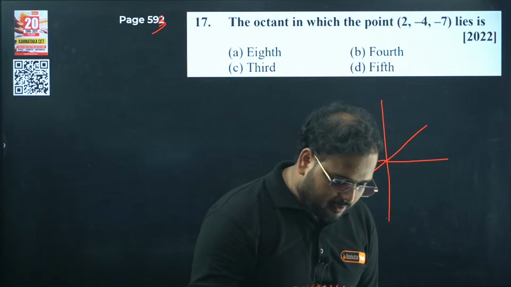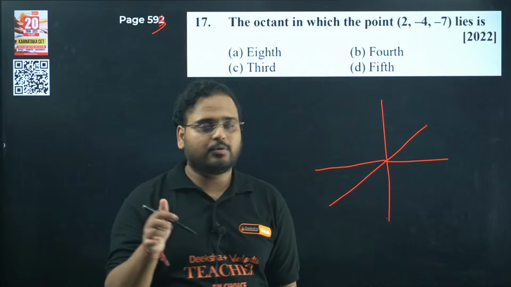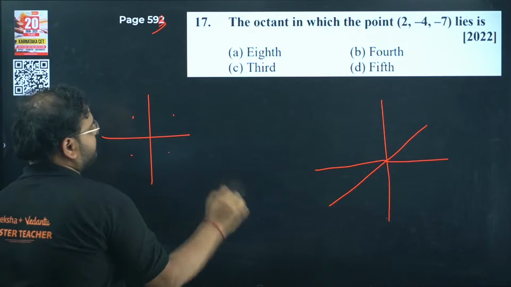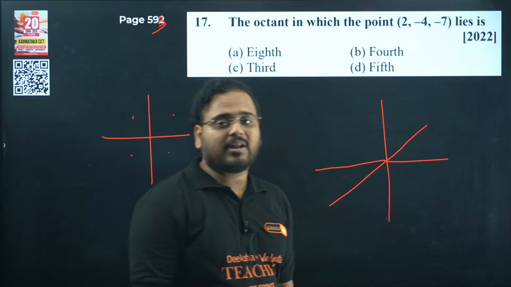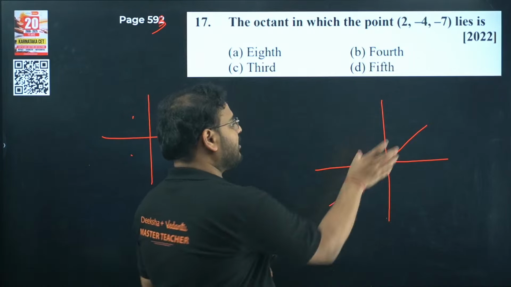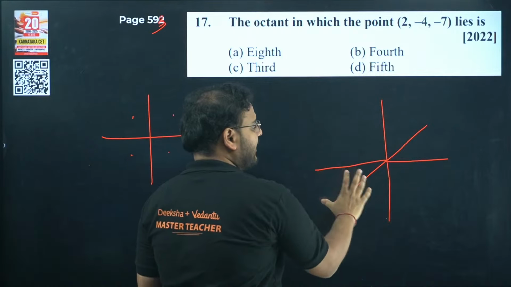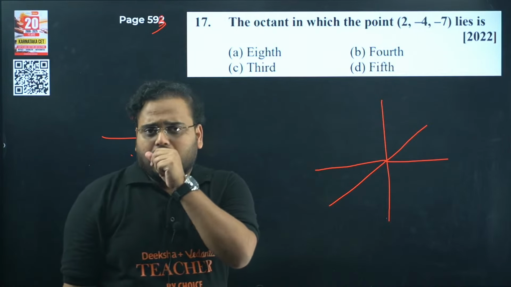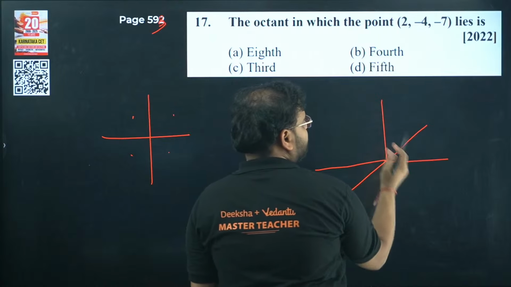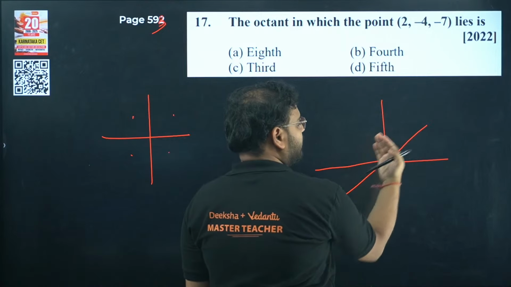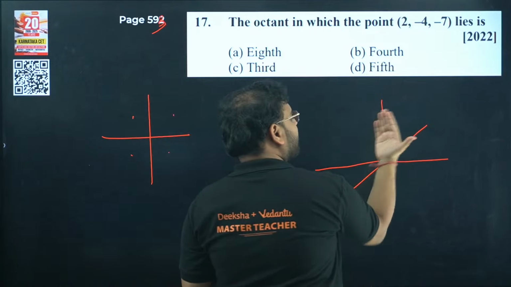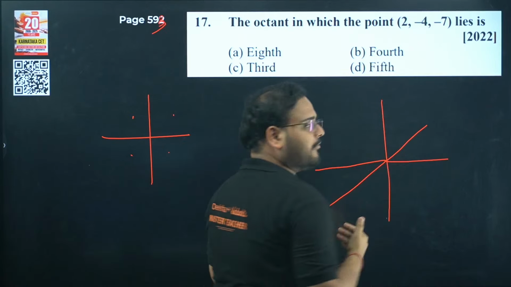A quadrant is when you take only the x and y axes, and you get first, second, third, fourth. But when you say octant, you'll have a total of 8 pieces, right? Front one block, this also one block, and this block and this block. If I'm stacking a brick, I can stack one in front of the xy plane and one behind the xy plane.